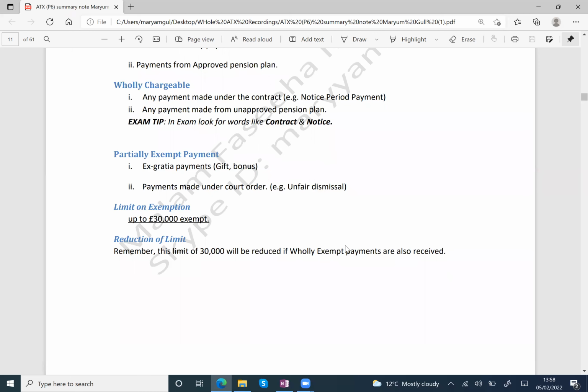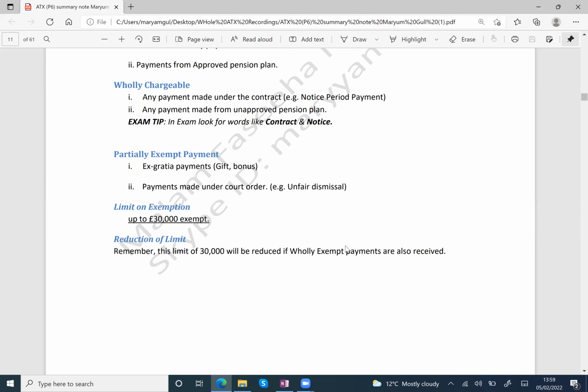So other than statutory and contractual payments, if you receive, then which type of these payments are partially exempt payments? Partial. Yes. Because you already knew statutory payments are always wholly exempt. Contractual payments are wholly chargeable. So then if you get any other payments, then those are partially exempt. And what are the types of partially exempt?